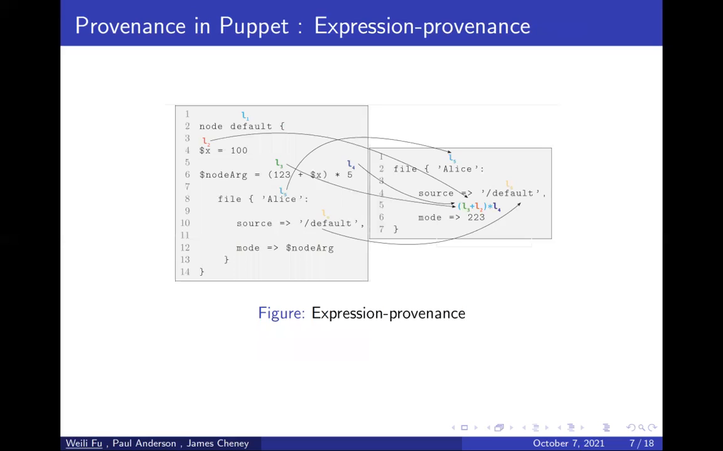For expression provenance, we do the same. We labeled all the input values in the program and in the compilation result. And we see the label of 223 is a formula. This formula records or represents the computation that resulted in this output. And with it, we also know all the inputs that joined the computation.